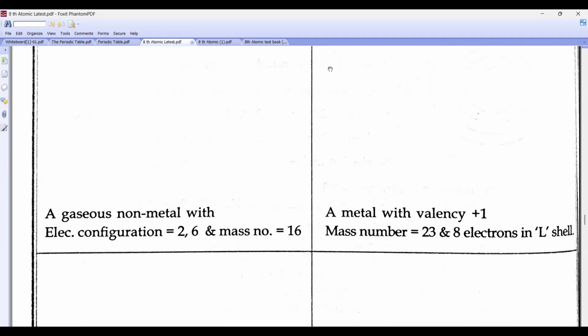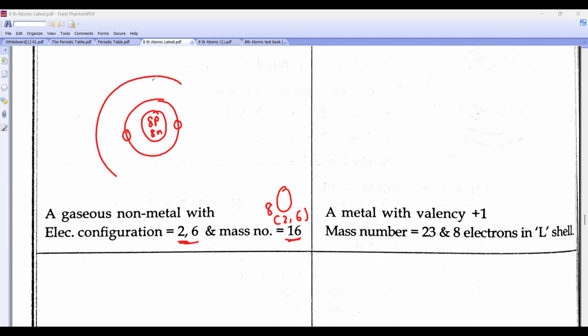Gaseous non-metal. Electronic configuration 2 comma 6. That means it is oxygen. 8, 2 comma 6, right? Mass number is also 8. So what will I do, beta? First in the center, what will I make? 8 protons, 8 neutrons. First shell how many electrons? 2. Second shell how many electrons? Come on, 6. 1, 2, 3, 4, 5, 6.